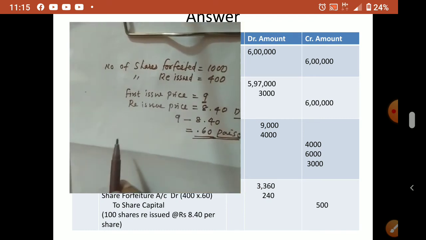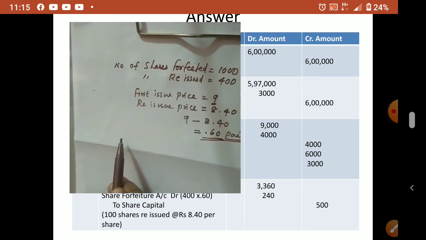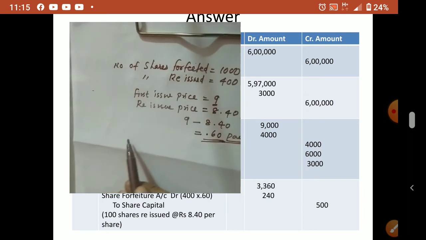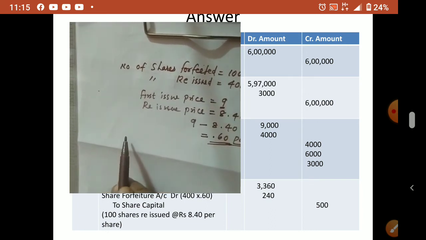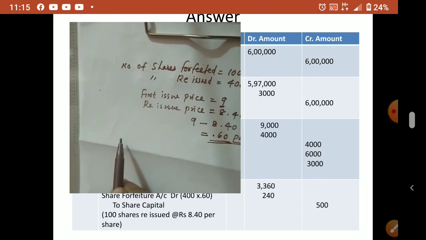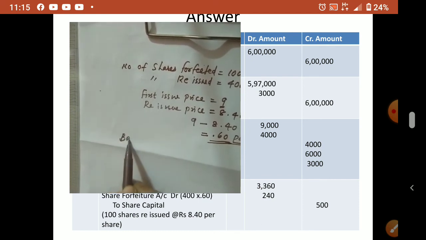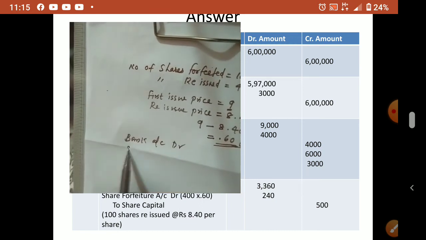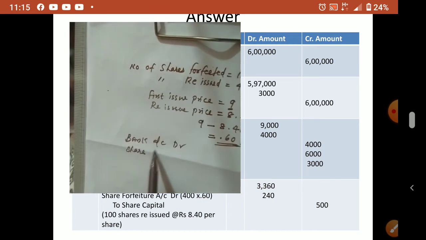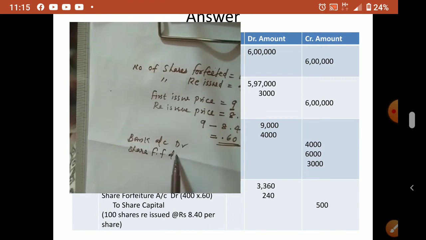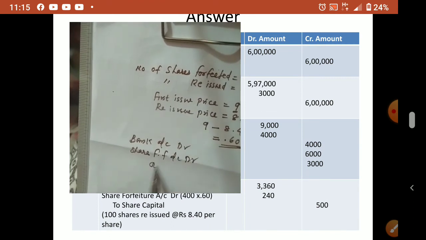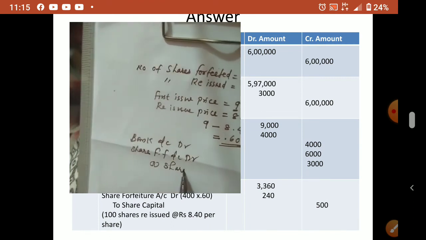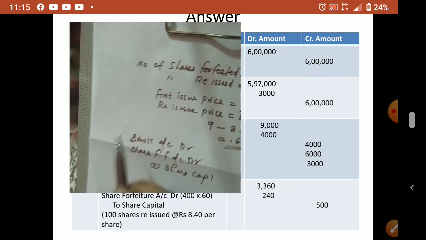Understood? So when we pass the reissue journal entry, this discount will be debited in the share forfeiture account. So the reissue journal entry we know. What is the reissue journal entry? Bank account debit. Here a discount is there, that is why share forfeiture account debit, to share capital. Okay, so share capital.